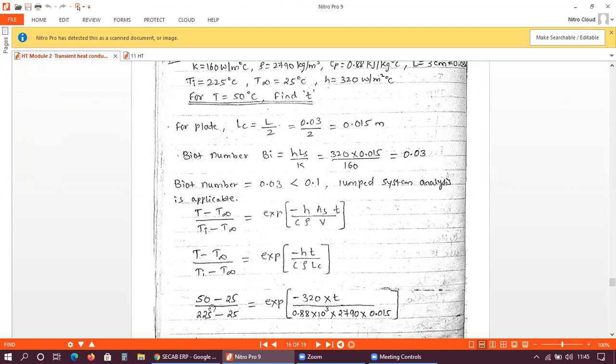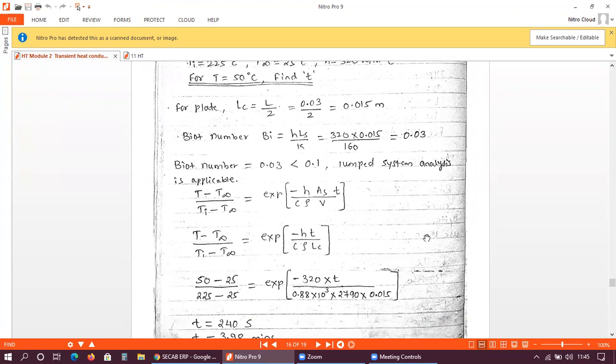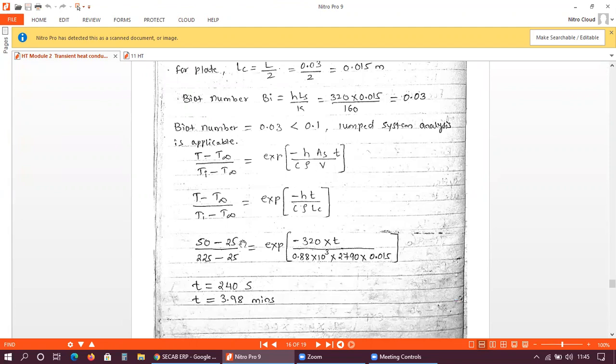Now I will substitute these values here. You will get 50 minus 25 divided by 225 minus 25 is equal to e raised to minus 320, the h value, into t, because we need to calculate the time to reach 50 degrees Celsius, divided by the c value, that is specific heat, 0.88 into 10 raised to 3. As I told you, the specific heat should always be in joules per kg.